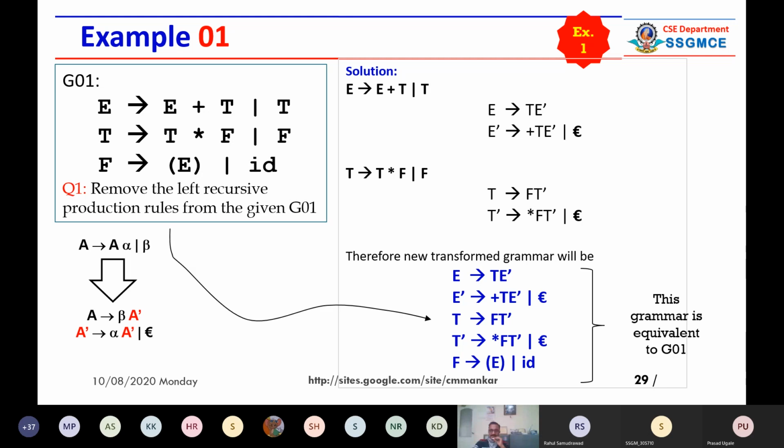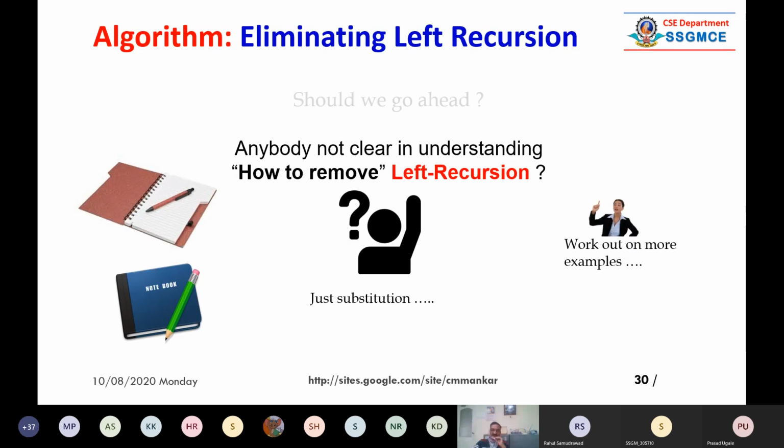So this grammar is equivalent. Black grammar and blue grammar are equivalent. Now see, there is a method how to prove that these two grammars are equivalent. But right now it is not in syllabus. We should not think about that.